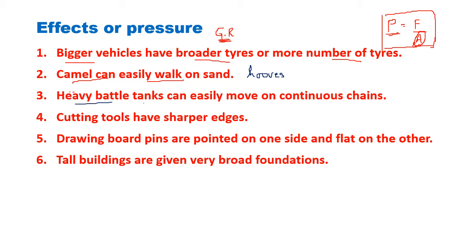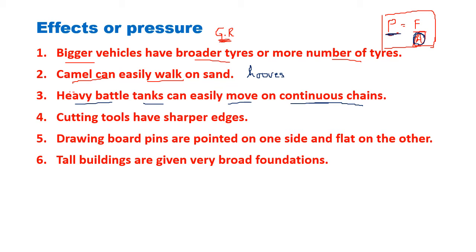Then heavy battle tanks can easily move on continuous chain. Now the tank does not have tires, they have got a long chain. Why? These chains increase the area, decrease the pressure. Now here what we did, increase the area and decrease the pressure.